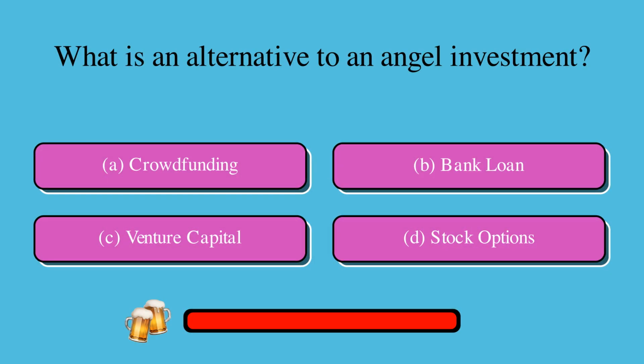What is an alternative to an angel investment? Is it A, crowdfunding, B, bank loans, C, venture capital, or D, stock options? The correct answer is A, crowdfunding.